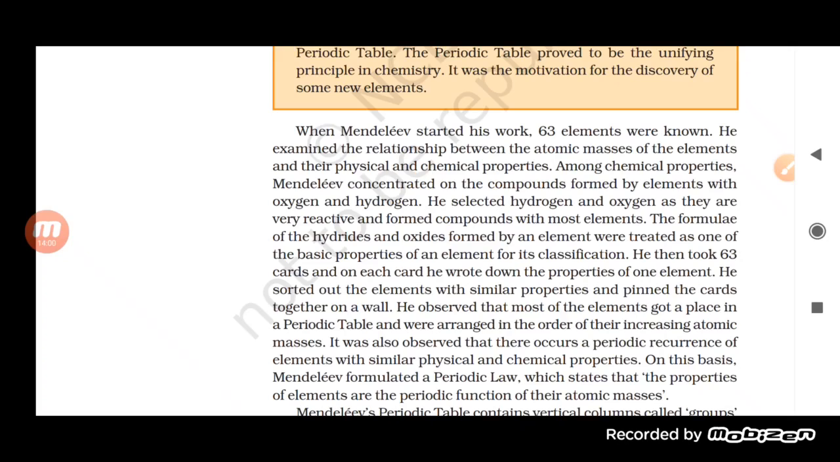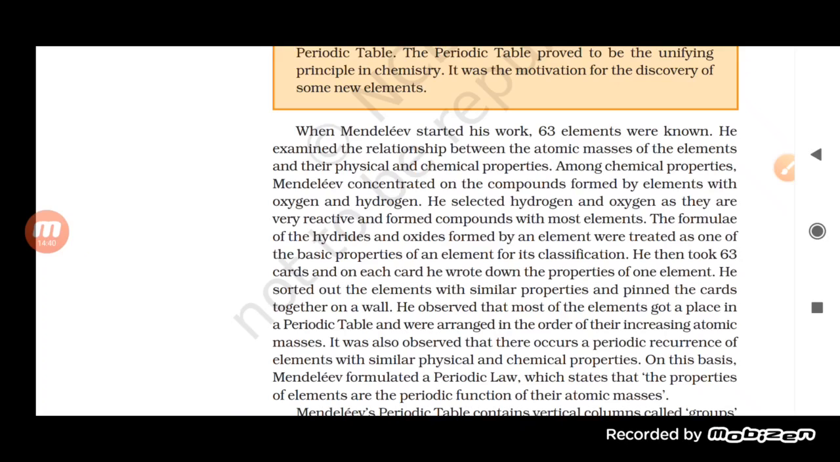According to their different atomic masses they were arranged, and while arranging, when he looked at the different physical and chemical properties, he selected hydrogen and oxygen. Why is it so? Because they were very reactive and they form compounds with most of the elements. The formulas of the hydrides and oxides formed by the elements were treated as one of the basic properties of the element for this classification.